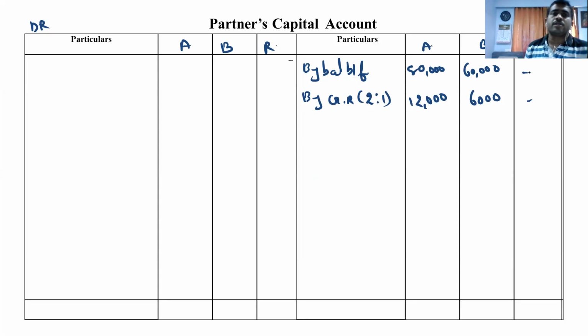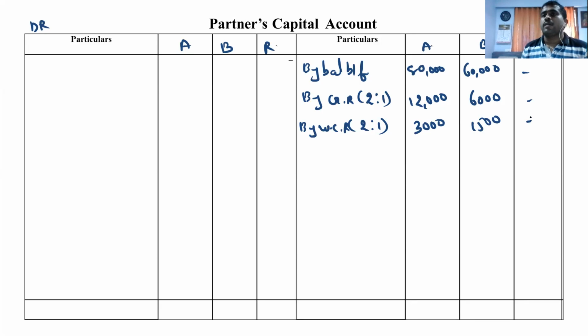Workman compensation reserve, the same thing, accumulated profit by workman compensation reserve. That also 2:1. 4,500 into 2 divided by 3 comes 3,000 and 1,500.